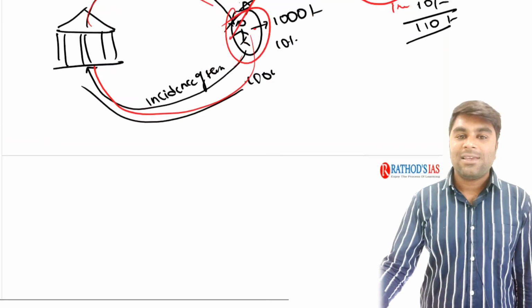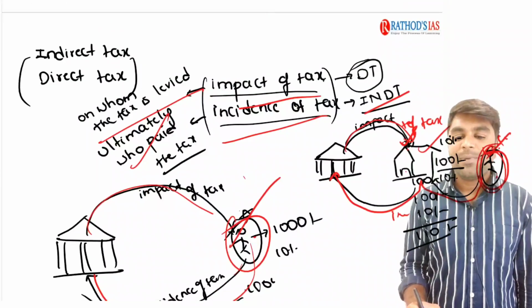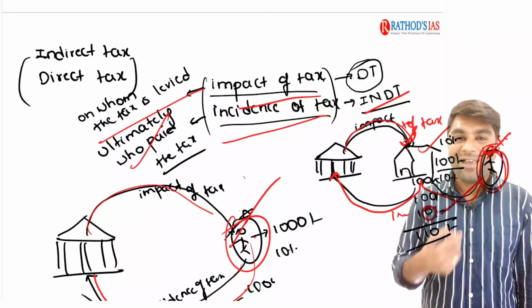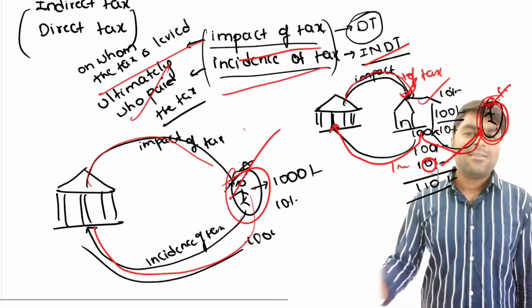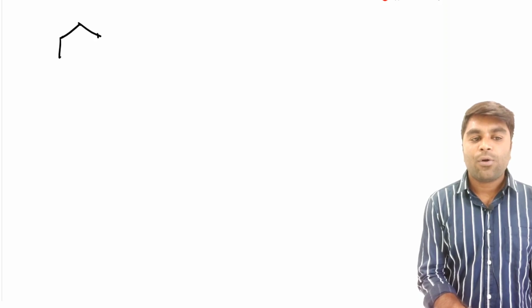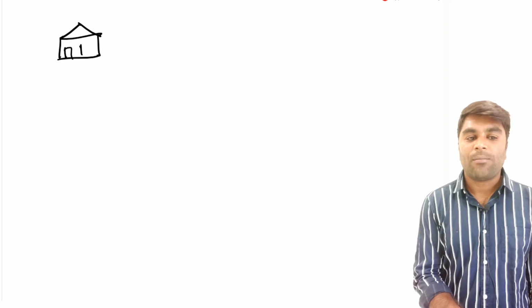Now with another basic example, let me try to make you understand what is this GST and how it works and how the goods were taxed before GST. See here, this 10% which is paid by the ultimate consumer, that is aspirants like us, is nothing but an indirect tax. It is like a GST. See, with an example we can understand it very clearly. Now try to understand. I'm going to put it very simply for you. Imagine this is a shop.